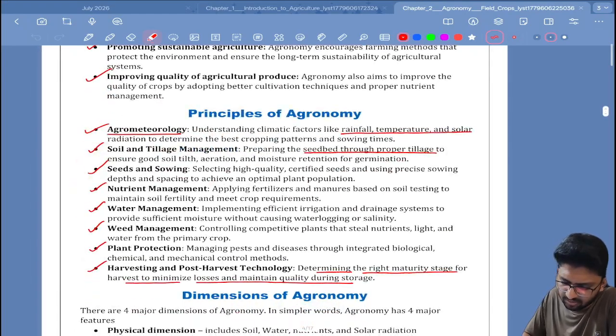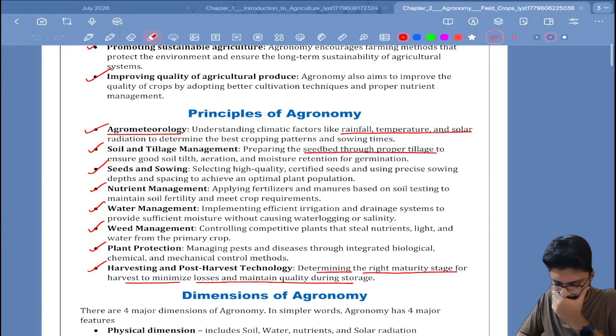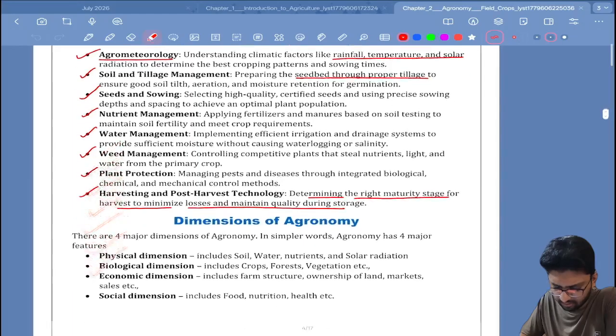Then we have principles of agronomy. What are the principles of agronomy? Agrometeorology, integrating rainfall, temperature, and solar radiation, soil tillage and management, seeds and sowing, nutrient management, water management, weed management, plant protection, harvesting, and post-harvest technology.